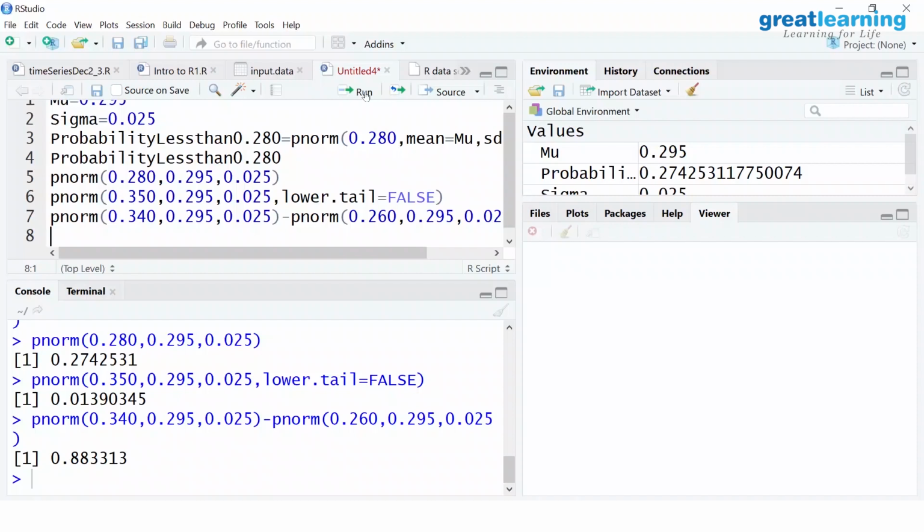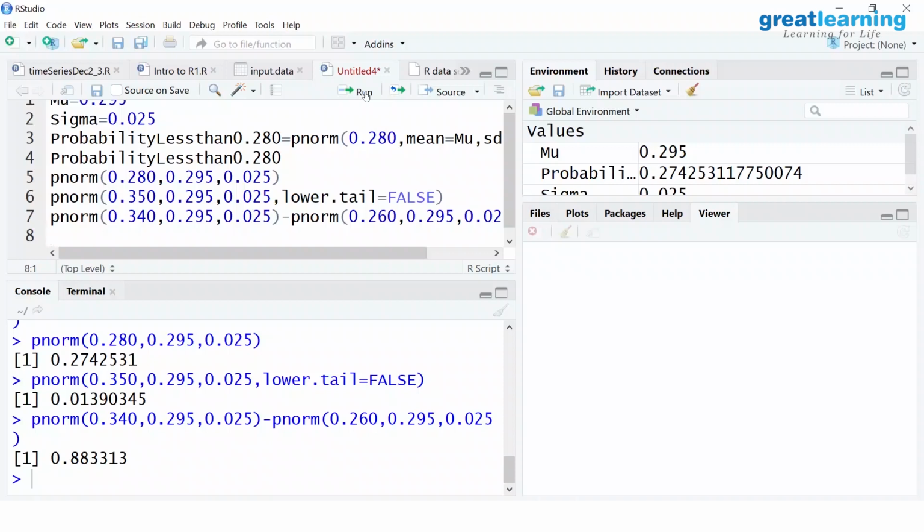In Excel, you can use the norm.inv function and declare the probability. 90% of the packs would have exceeded this weight, means 10% of the packs would have got less than this weight. So you give 0.1 in that norm.inv as the probability. The same data, mean and standard deviation. Please do that and tell me what answer you get.